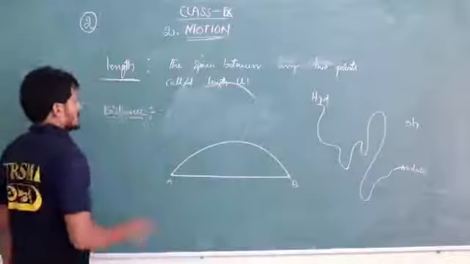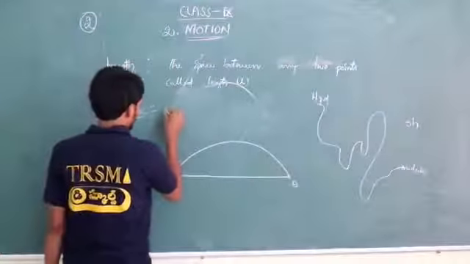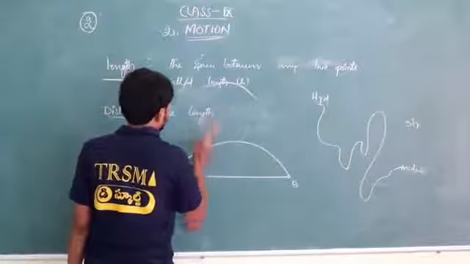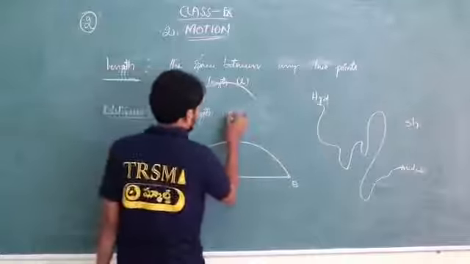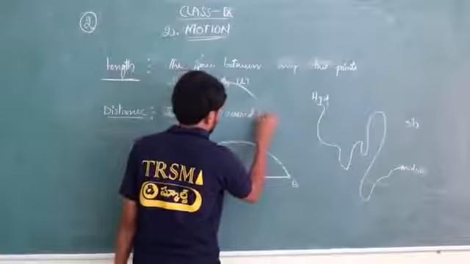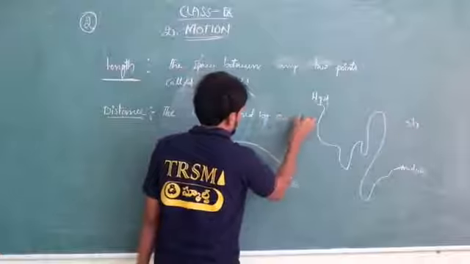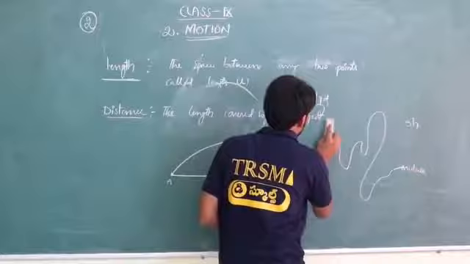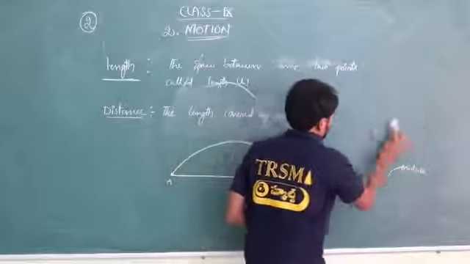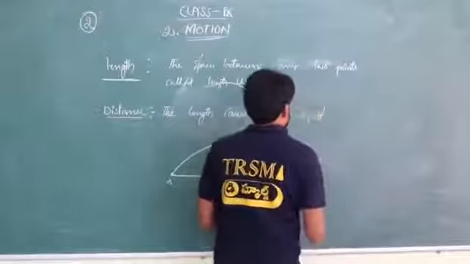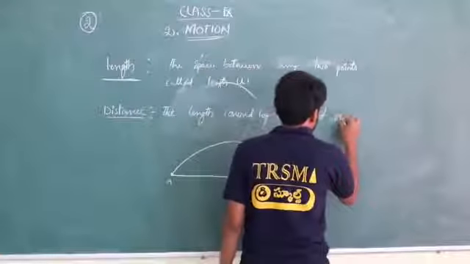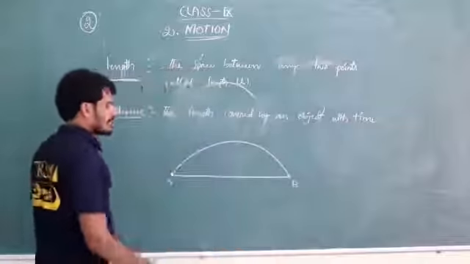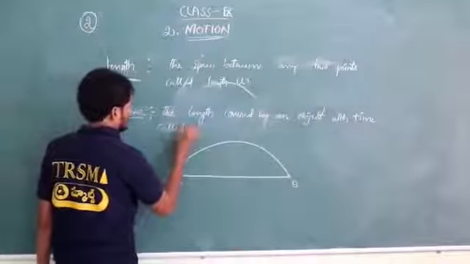So now write down what distance is. The length covered by an object with respect to time is called distance.